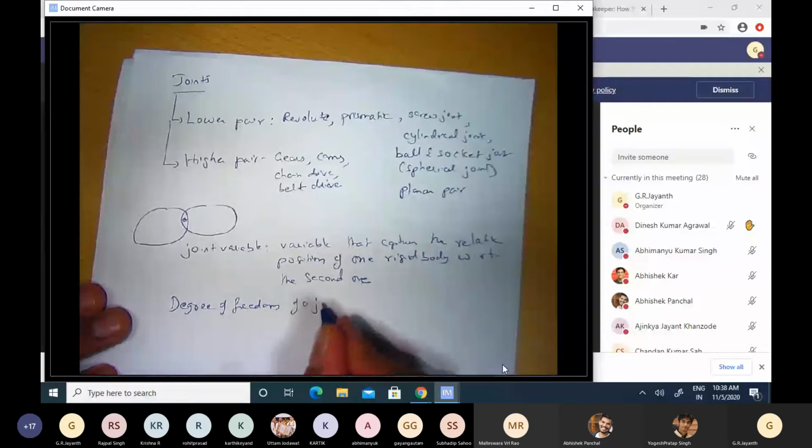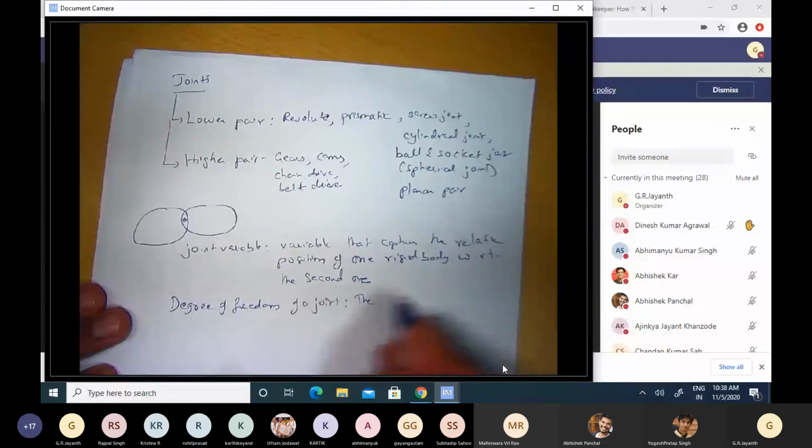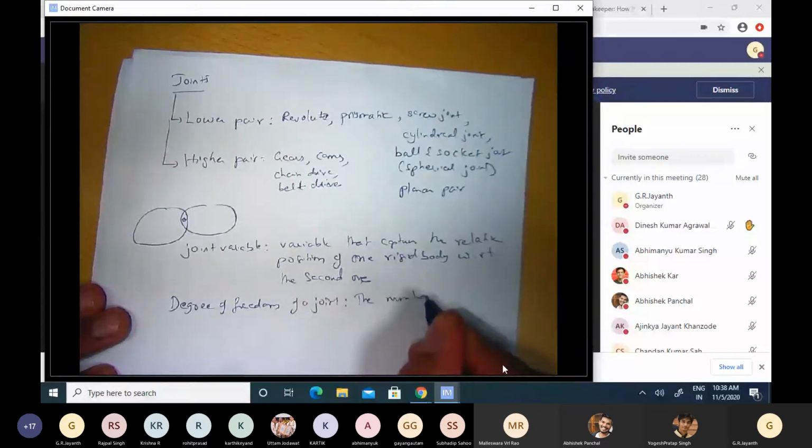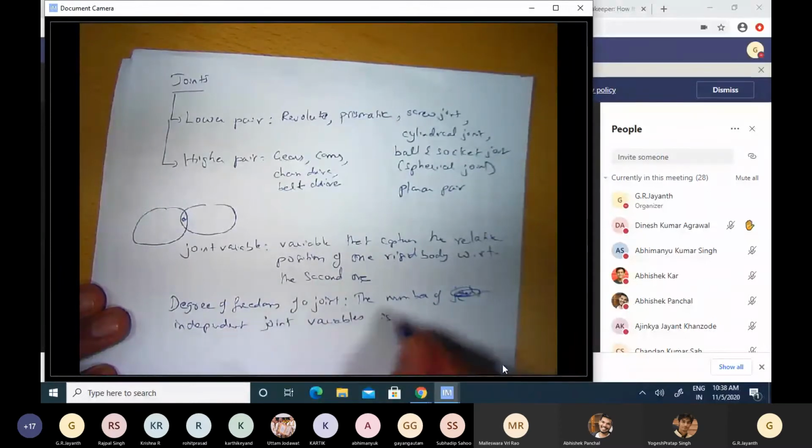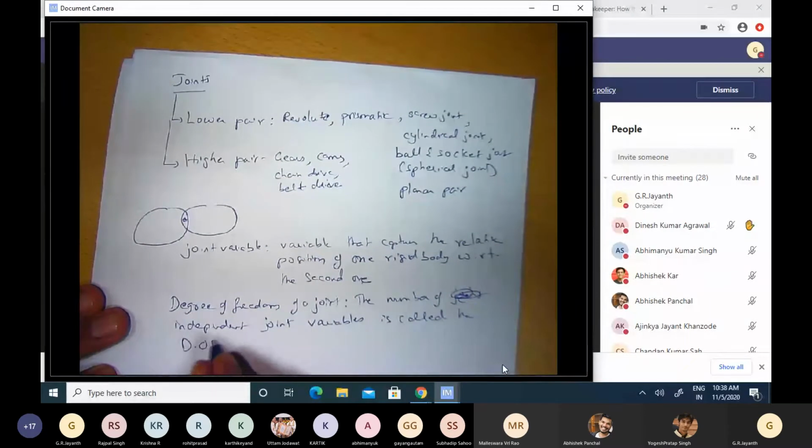The number of independent joint variables is called the degree of freedom of a joint.